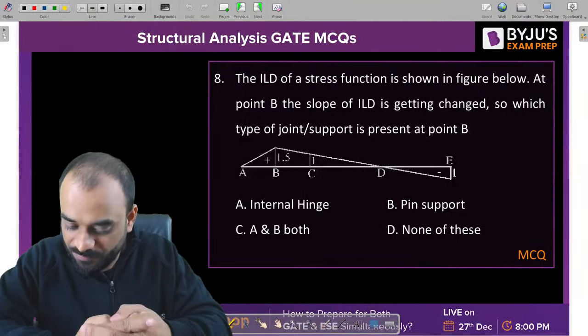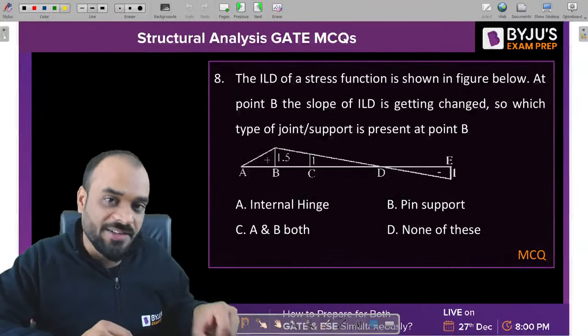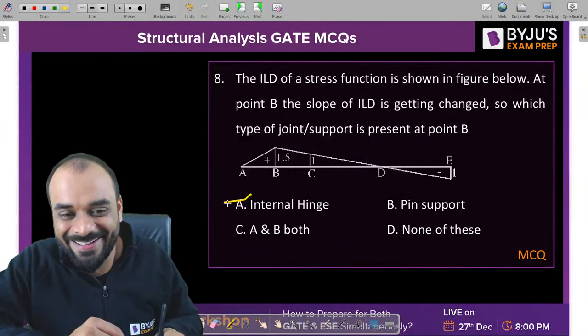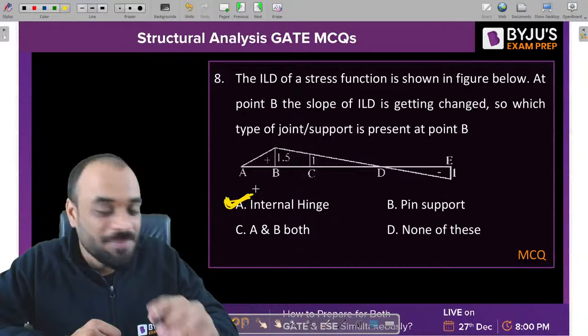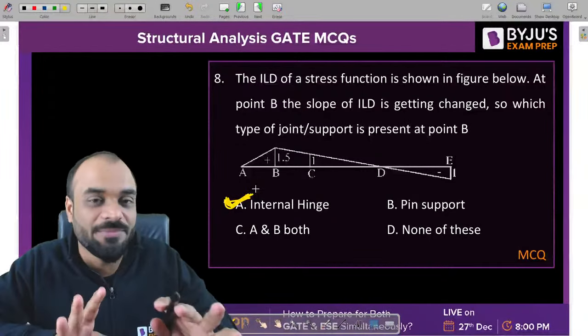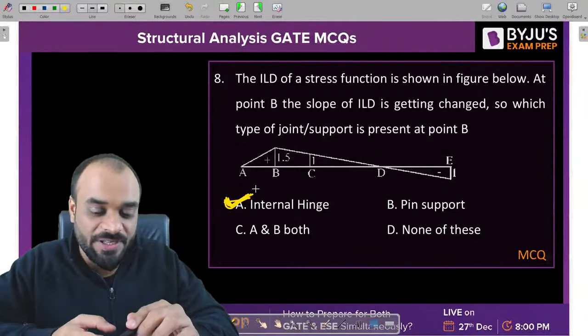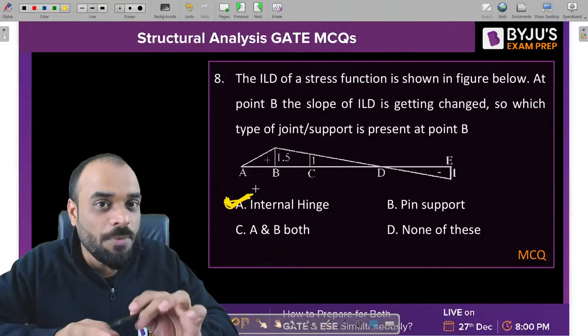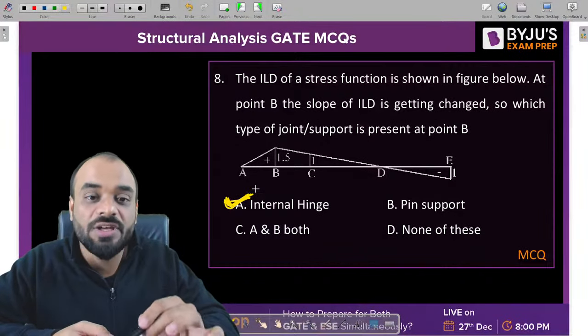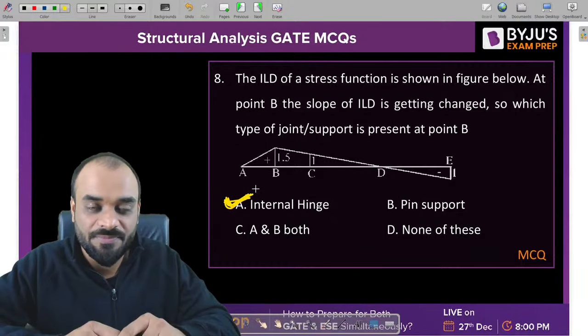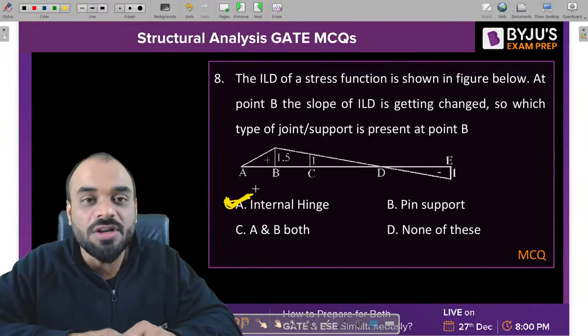Akash C. Guys, the correct answer is internal hinge. A is the correct answer. It is internal hinge basically. Please remember this particular point, it's very important. The slope of ILD will always change at a point where an internal hinge is there. Not a pin support, not a roller support.